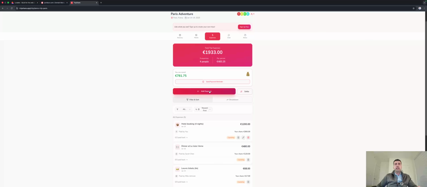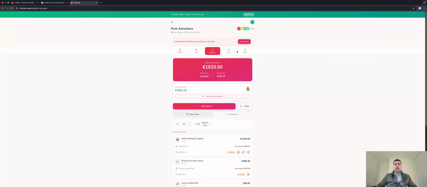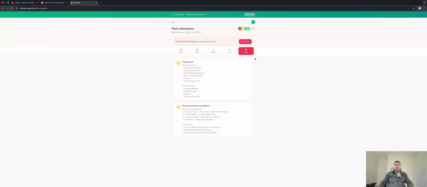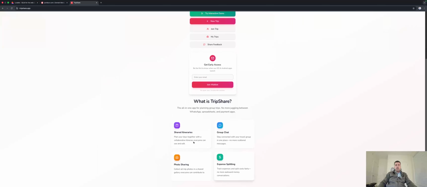And obviously the UI, the design could be better, right? It's just something that I whipped up together for you guys to show you how it works. And then there's also a chat feature here. Here, friends can chat with each other within the app. And then you also have a personal notes section. This is where you can just write notes about the trips. For example, don't forget passport, bring a warm jacket, some must-try restaurants. And these are personal, so your friends can't see that. I just created the demo version over here so people who came from the landing page can see it instead of trying to figure out what it does.